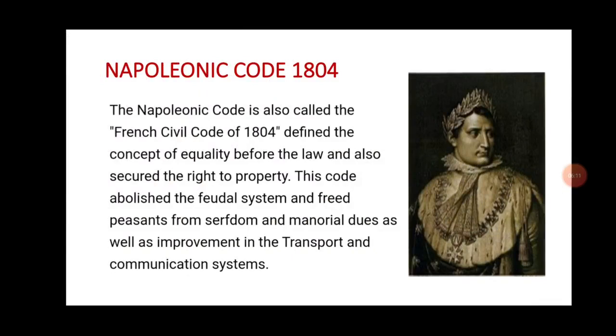Now, students, we will see that different changes had taken place in France. In 1789, Louis XVI was ruling. He was an absolute monarch.